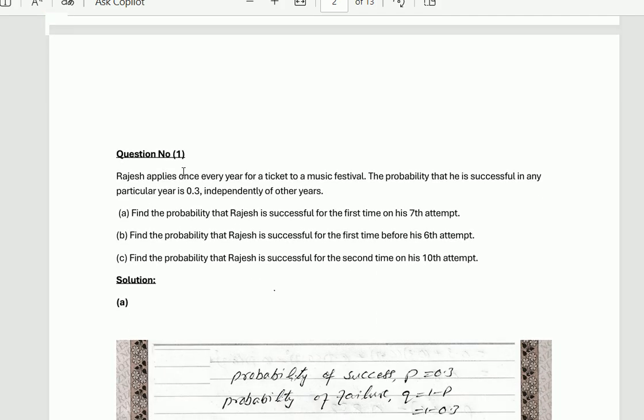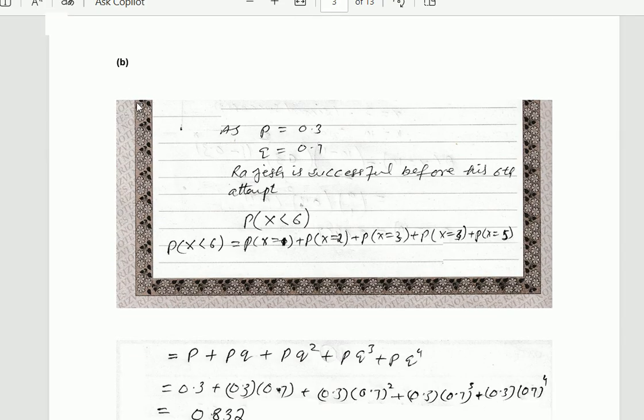For part B, find the probability that Rajesh is successful for the first time before his 6th attempt. As given in the question statement, P is equal to 0.3, Q is equal to 0.7. Rajesh is successful before his 6th attempt, it means P of X less than 6.